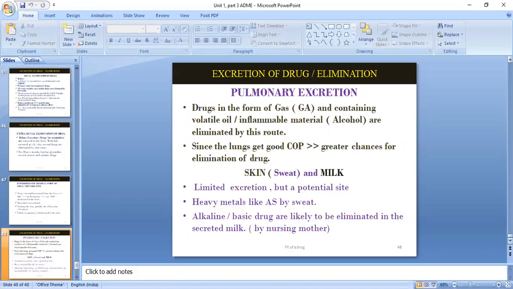So you can go through this slide, I'll share it with you. This is the basic concept of what you are now going to see about toxicokinetics. In toxicokinetics, the same thing will be there. The only difference is that what we are dealing with here is pharmacokinetics, that is, drugs. There we are going to deal with the toxic agent. The general thing you need to know is the basics of pharmacokinetics. I'll share that slide.